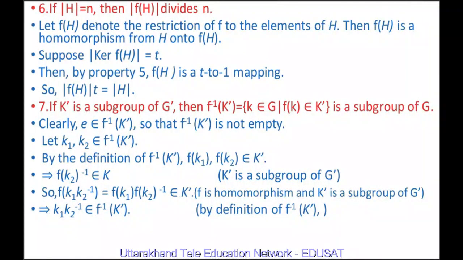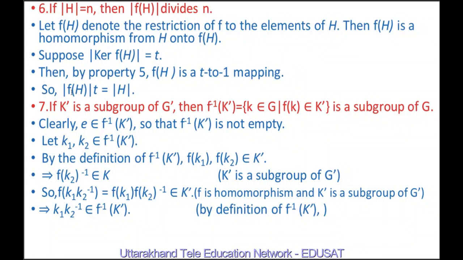If order of H is equal to N, then order of f(H) divides N, meaning order of f(H) divides order of H. Let f_H denote the restriction of f to the elements of H. It means f_H is a homomorphism from H onto f(H). Suppose the number of elements in kernel of f_H is equal to T. Now using property 5, f_H is a T to 1 mapping.